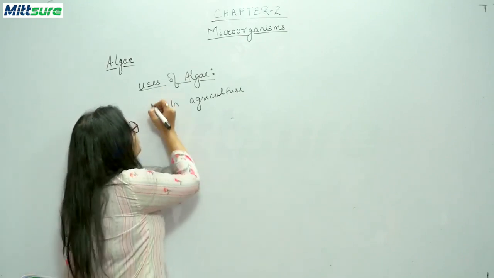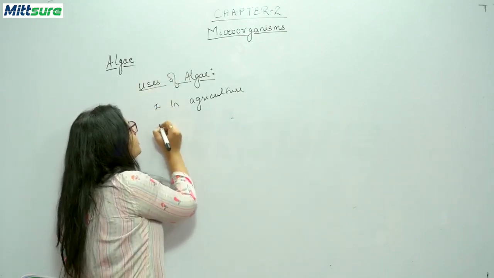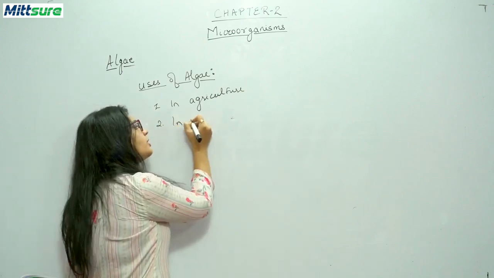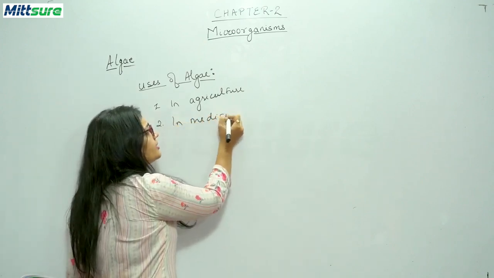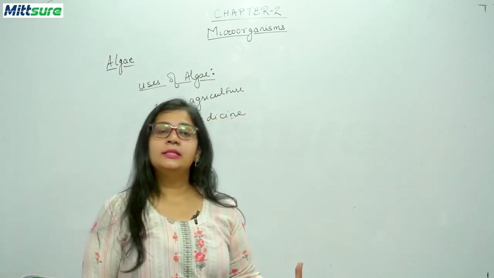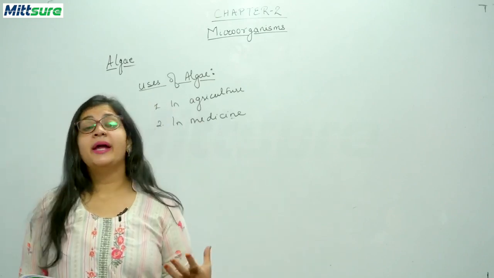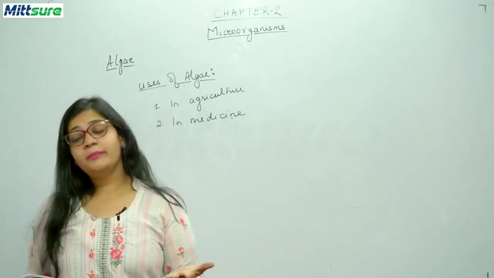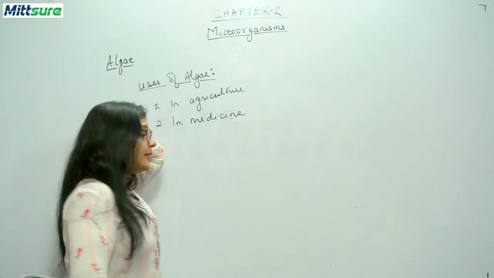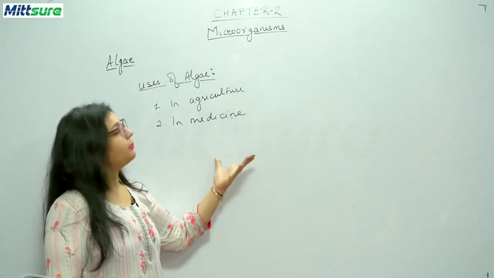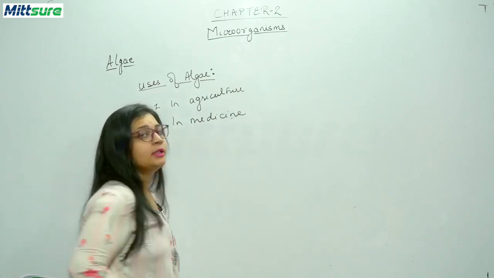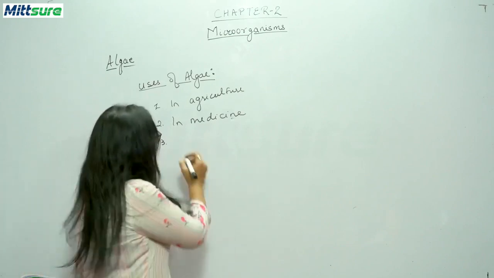The second use is in medicine. In medicine also we can use this algae. They have a very vast importance to us. In medicine, antibiotics are prepared from some algae, like chlorella. So antibiotics can be produced by this algae. Next, the third use of algae is as food.